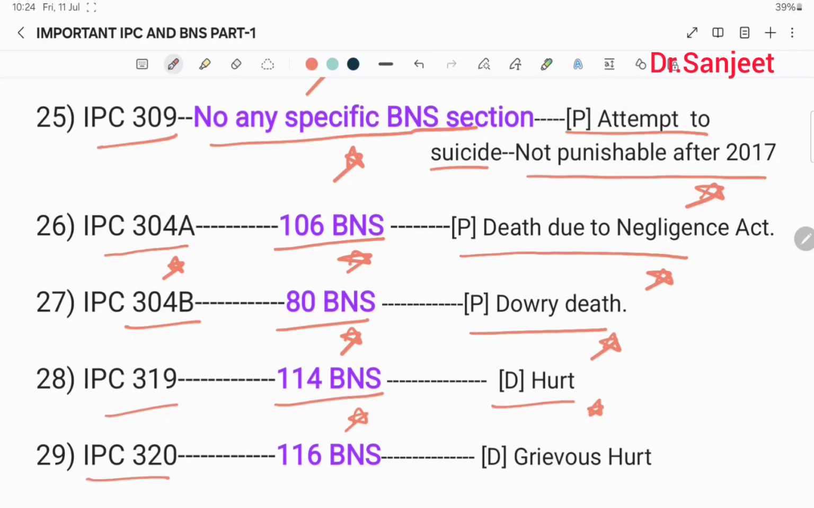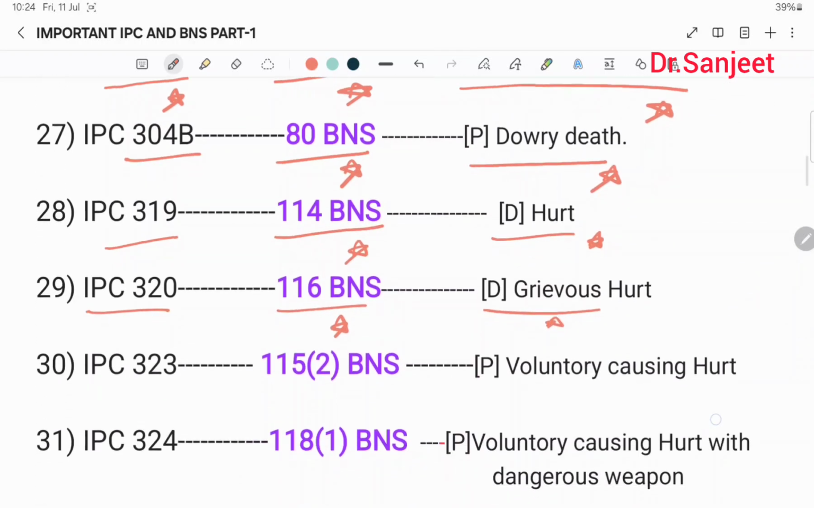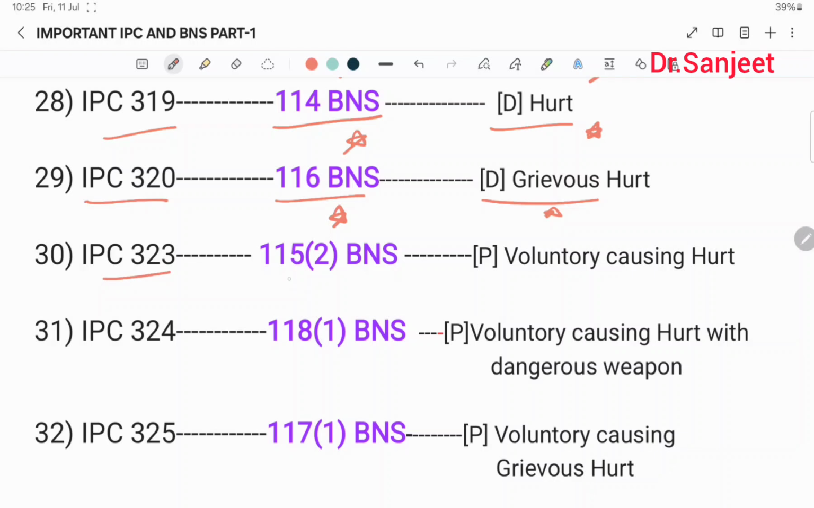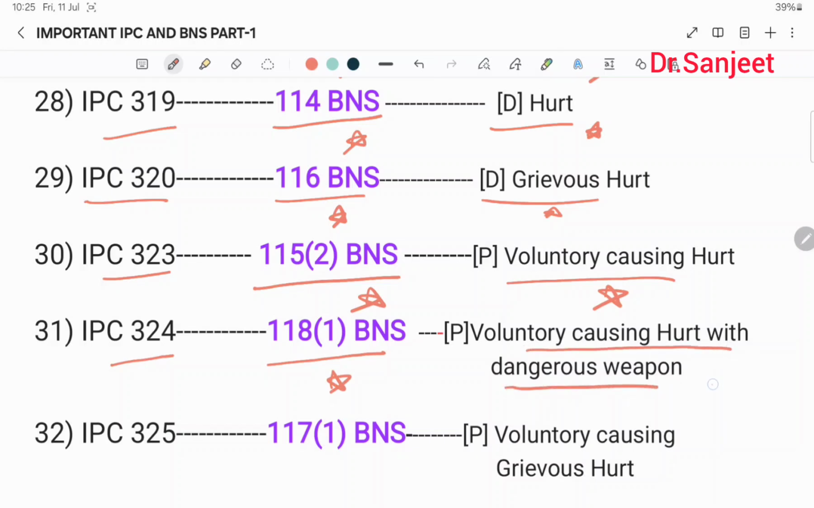Then IPC 320, 116 BNS, definition of grievous hurt. Then IPC 323, 115 subclause 2 BNS, punishment for voluntarily causing hurt. Then IPC 324, 118 subclause 1 BNS, punishment for voluntarily causing hurt with a dangerous weapon.